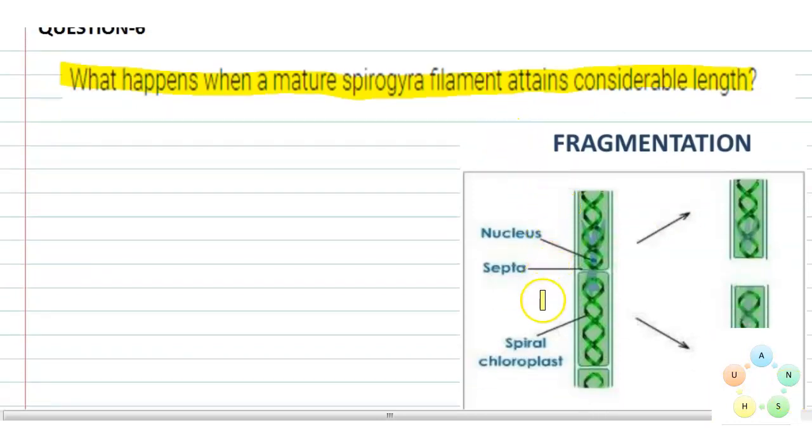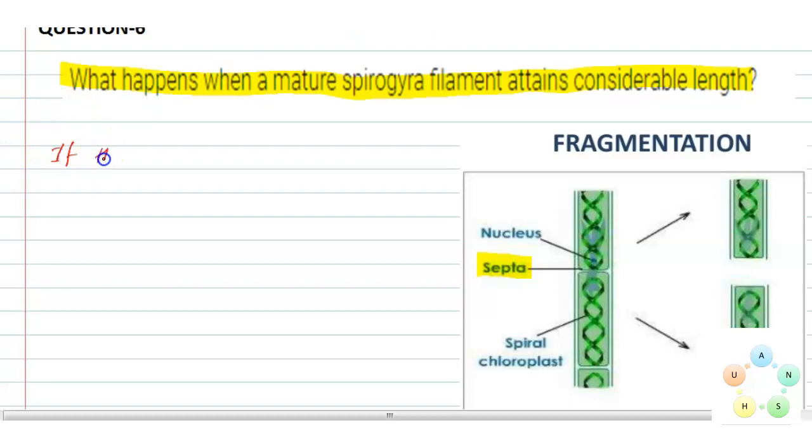If they attain a considerable length, then there may be formation of septa, and because of the septa, the filament will get broken up, and afterwards the broken pieces generate new Spirogyra filaments. So this is the way a Spirogyra divides.